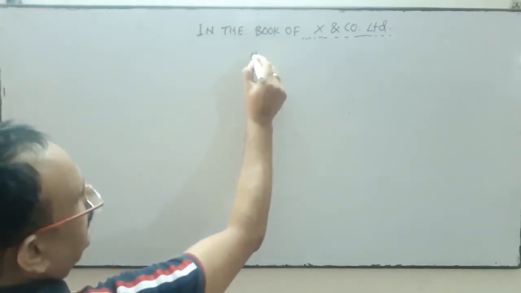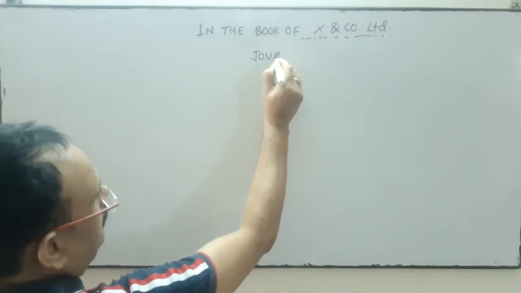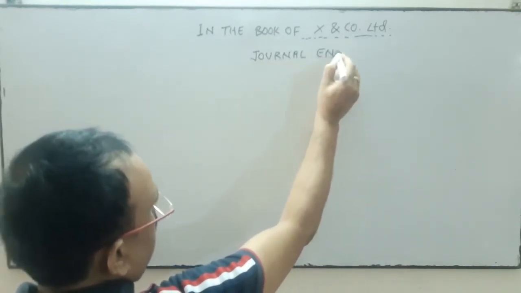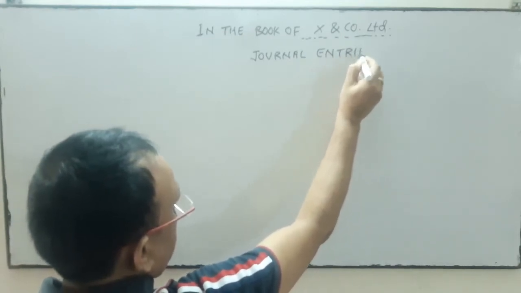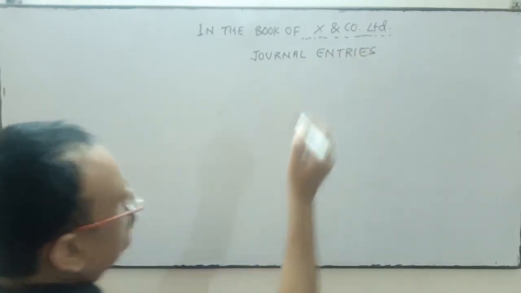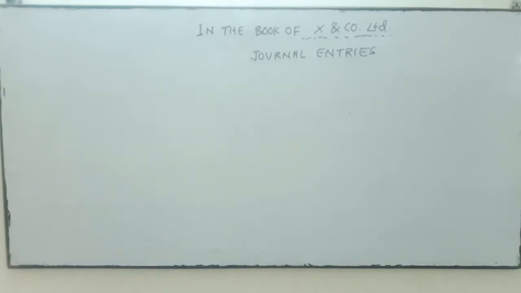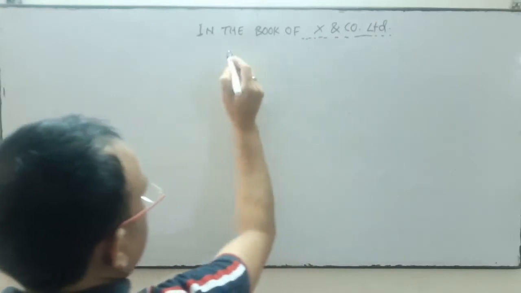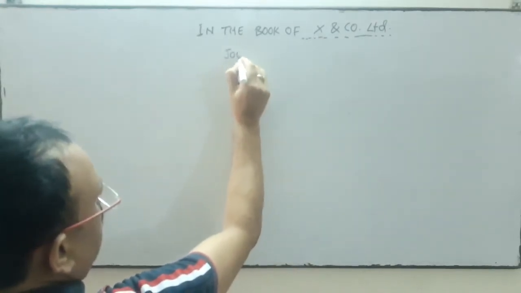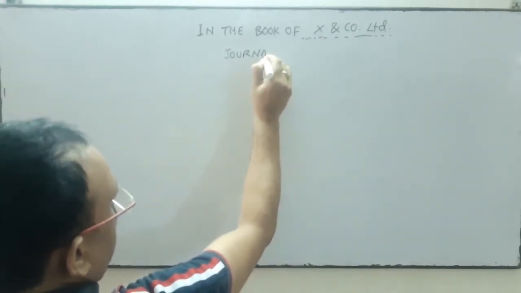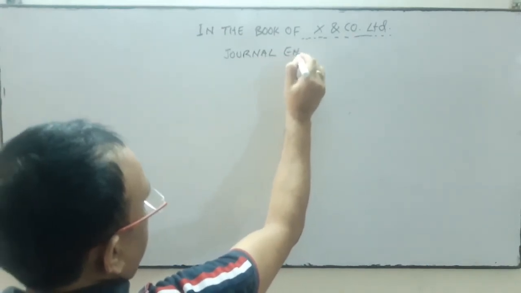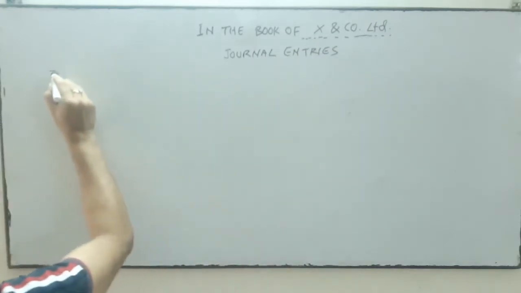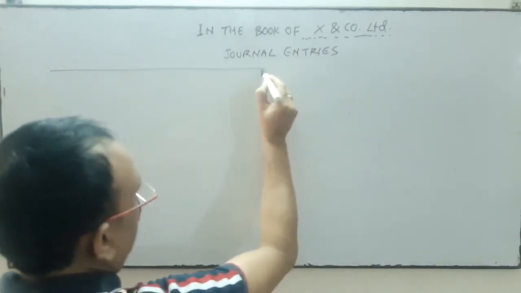Thereafter, you write journal entries, because many transactions will be recorded. Keep it in mind, this must be in the center. The format is very simple.